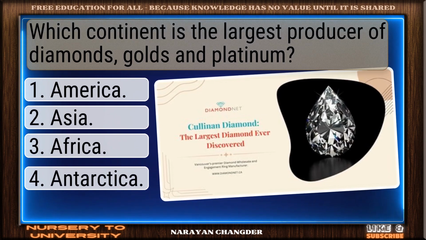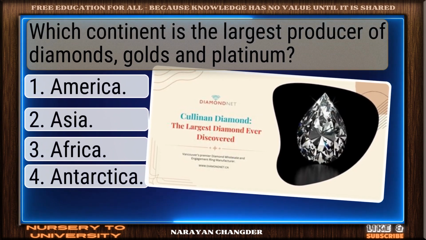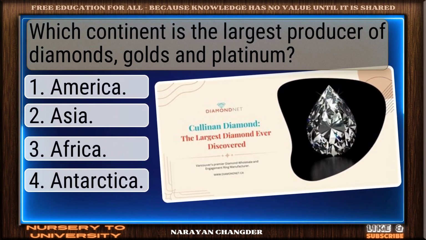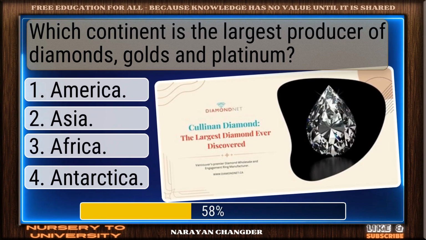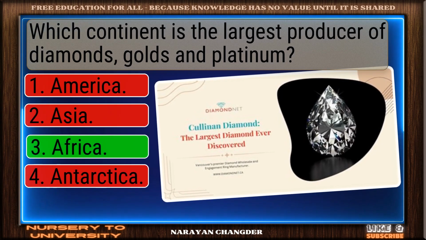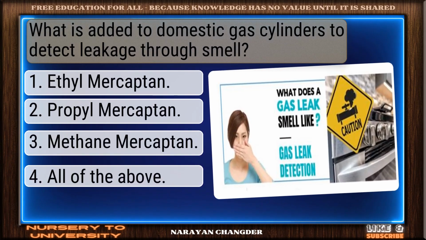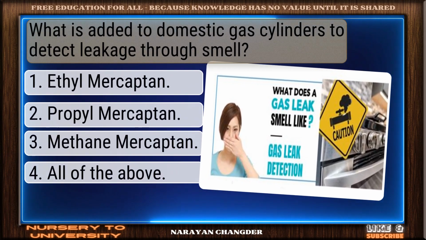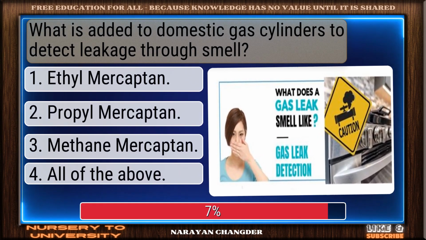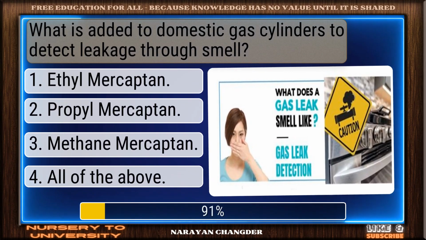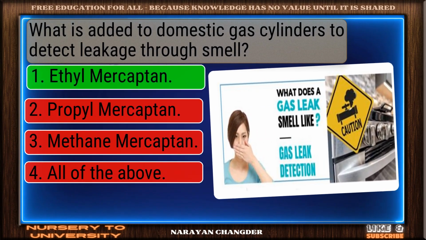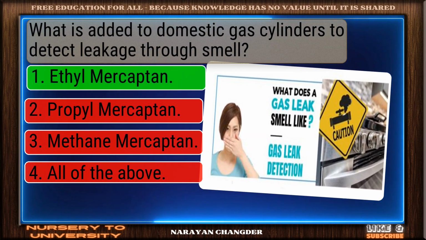Which continent is the largest producer of diamonds, gold, and platinum? You got it. Africa fits. What is added to domestic gas cylinders to detect leakage through smell? Correct response. Ethyl mercaptan is accurate.